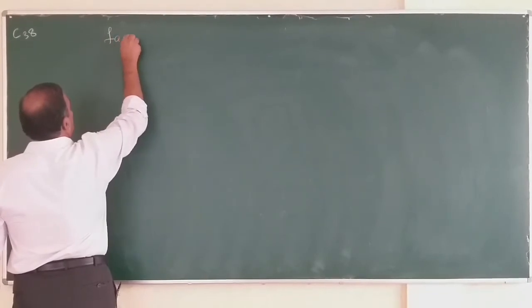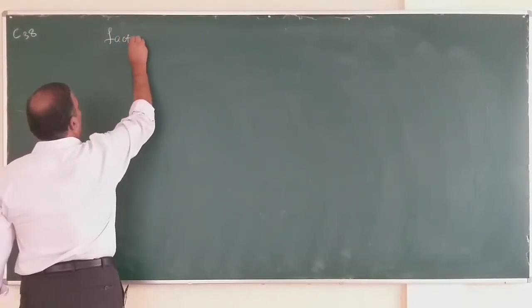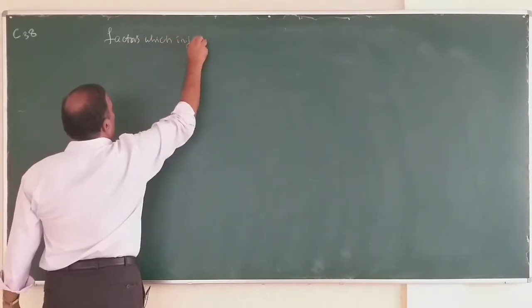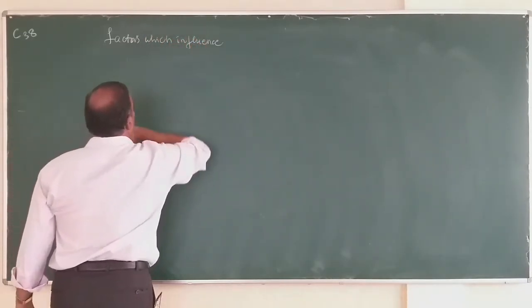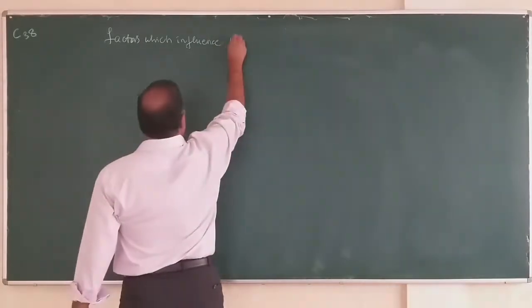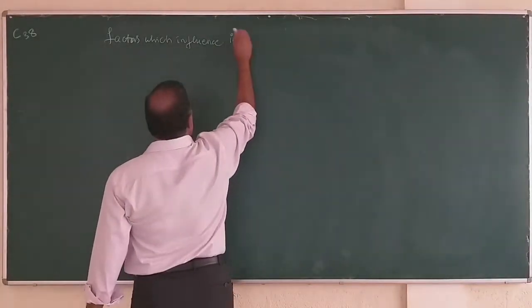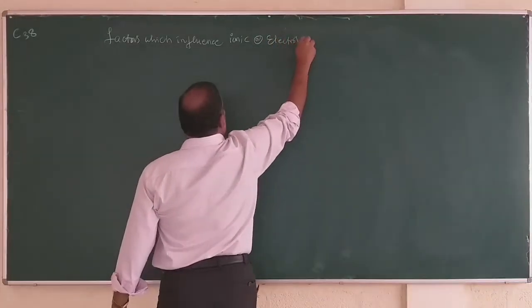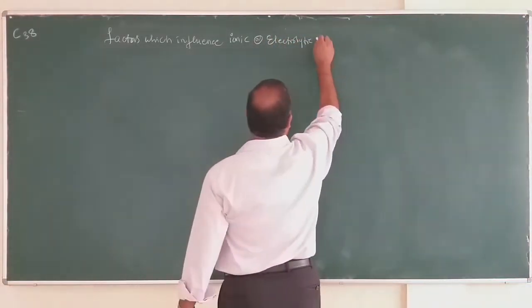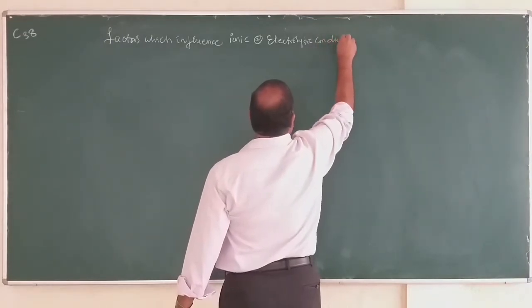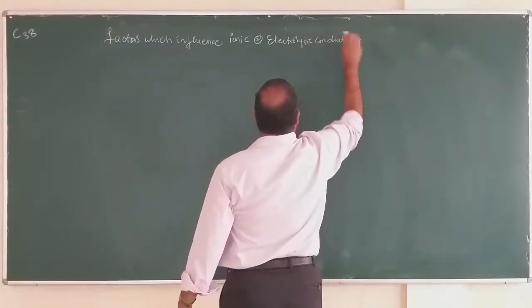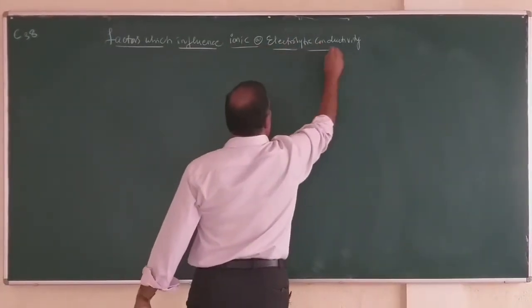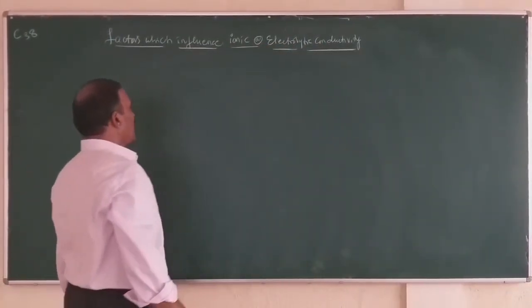Now let us study the factors which influence ionic or electrolytic conductivity.